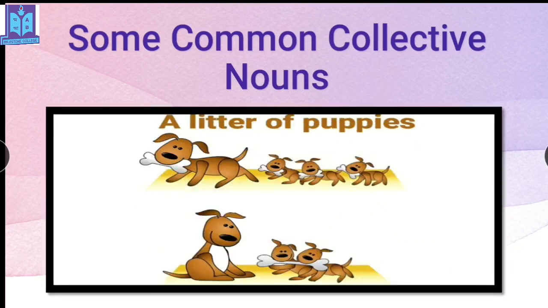A litter of puppies. You can see so many puppies here, right? And litter, this is what? Collective noun. And before that I have to use "a," then "of," then again the plural form. Puppy becomes puppies.